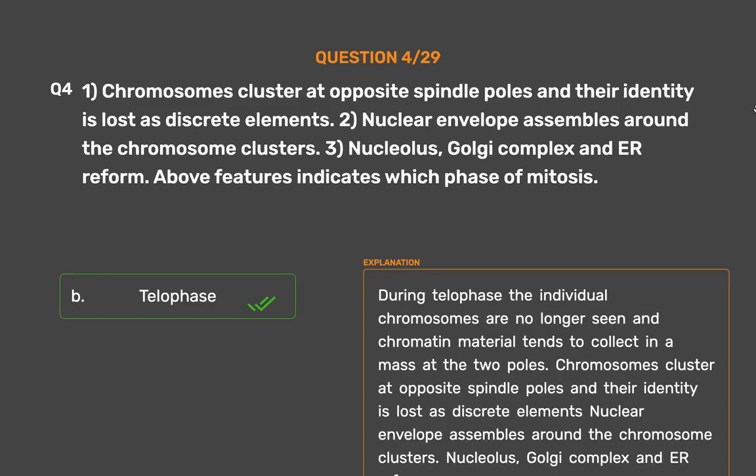Telophase. During telophase, the individual chromosomes are no longer seen and chromatin material tends to collect in a mass at the 2 poles. Chromosomes cluster at opposite spindle poles and their identity is lost as discrete elements. Nuclear envelope assembles around the chromosome clusters. Nucleolus, Golgi complex and ER reform.